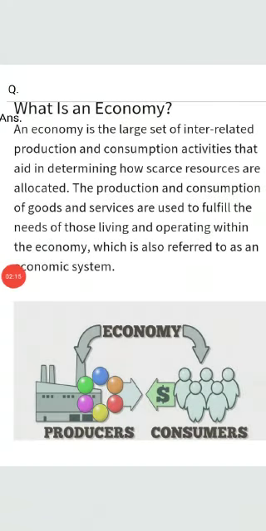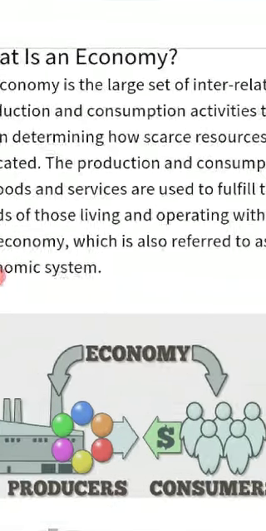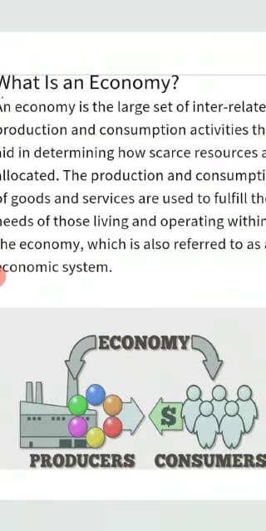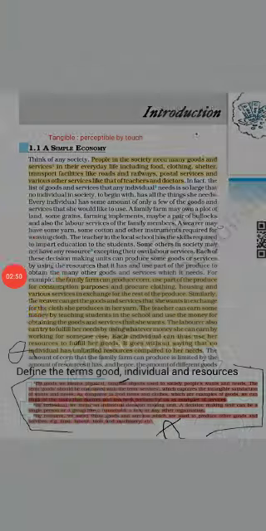In this chapter, we will study about the producers and consumers, how they use their scarce resources in the proper way. Producers are producing the goods and consumers are consuming or using the goods. Resources are scarce or limited and our desires are unlimited. As a producer and consumer, our needs or desires are more than the sources available to us. In economics, we study how to use these scarce resources properly to fulfill our needs.